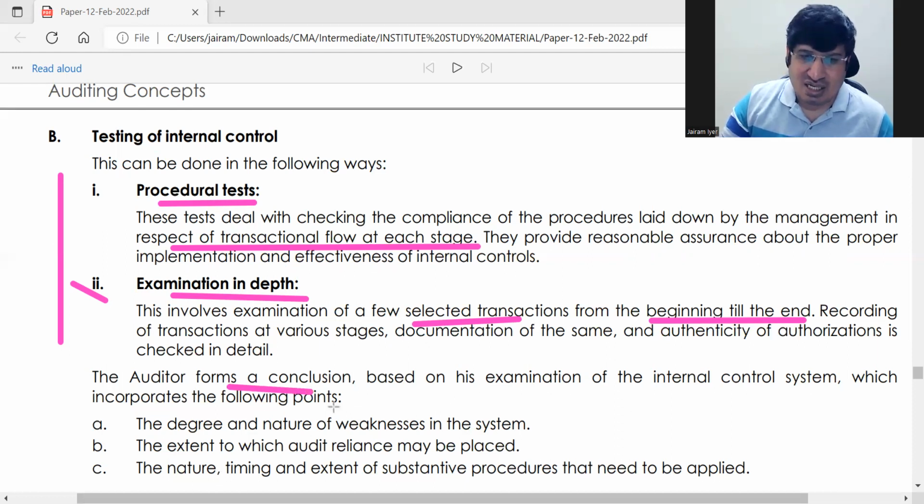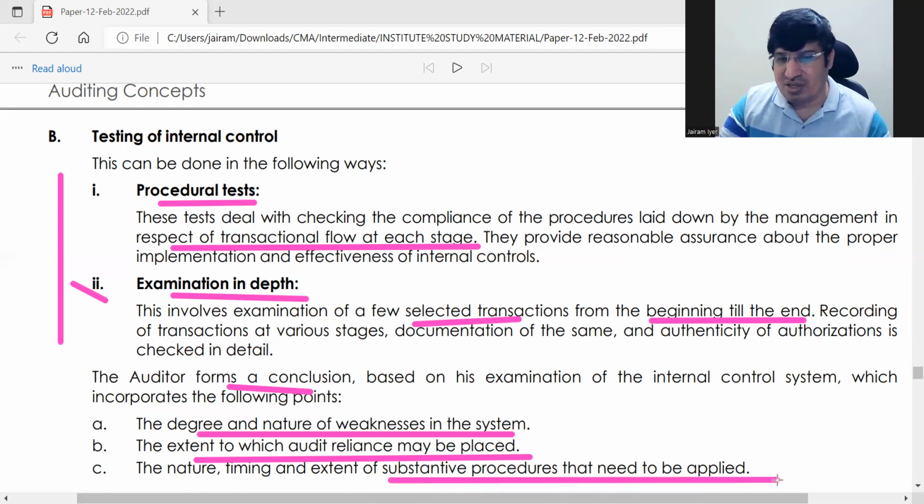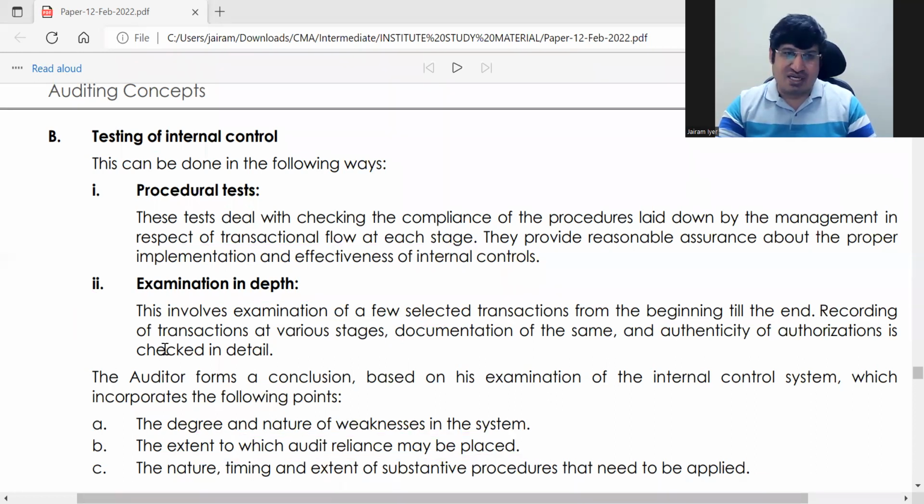And in the conclusion, what are the things you will see? Degree and nature of weakness in the system: how much is the weakness, if at all there is weakness? Extent to which audit reliance can be placed: how much I can rely on this system. And what substantive procedures need to be applied. Apart from this, if there is any other detailed test that he needs to do, he will check. This is your testing of internal control.